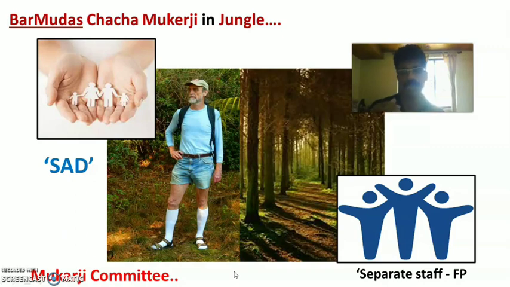The Mukherjee Committee recommended that a separate staff is required for family planning to take care of his family, because the previous committee recommended that the basic health worker has to do both works: take care of Mukherjee in the jungle and, at the same time, give services to the family. The family is away from Mukherjee, so this staff felt difficulty serving both. Thus, the Mukherjee Committee recommended that there should be separate staff for family planning, and malaria activities must be kept separate from the family planning services.